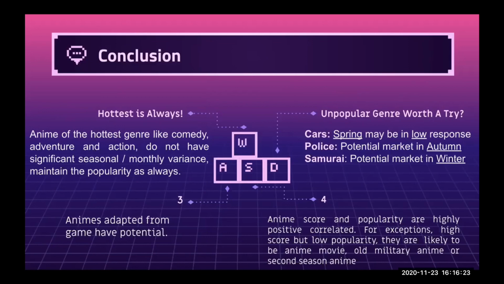And the last one is that anime score and popularity are normally highly positively correlated, but there are some exceptions with high score but low popularity. They are likely to be anime movies, military animes, or second season animes.